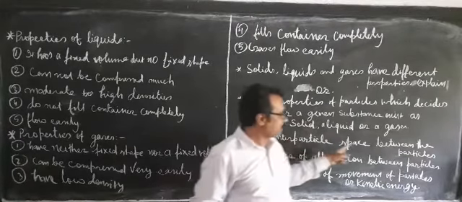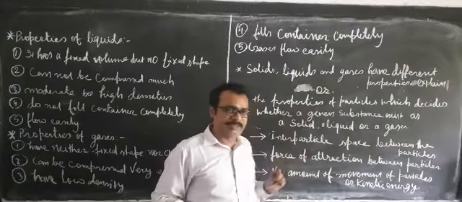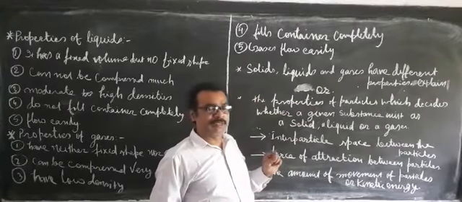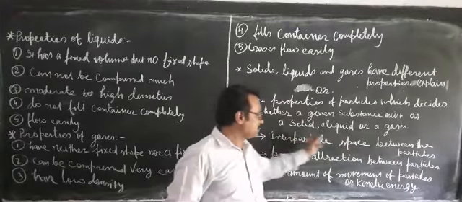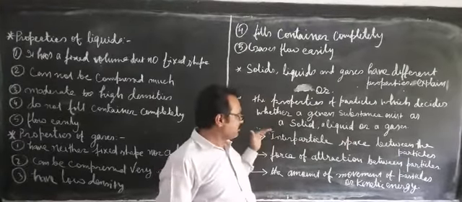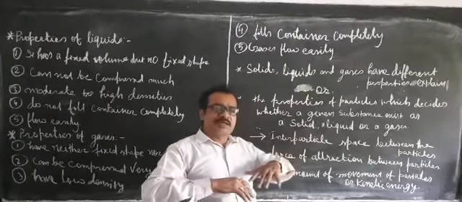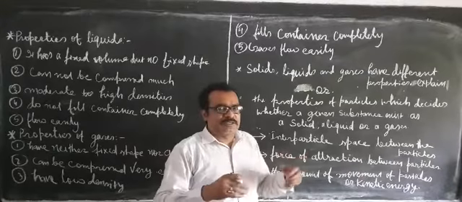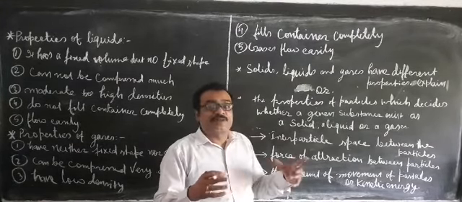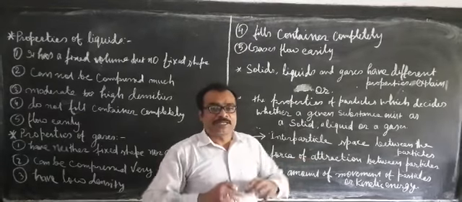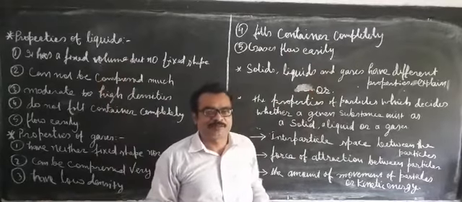If the interparticle space is moderate, then it will exist as liquid. If there is no fixed interparticle space, that means it is very high, then it will exist as a gas.